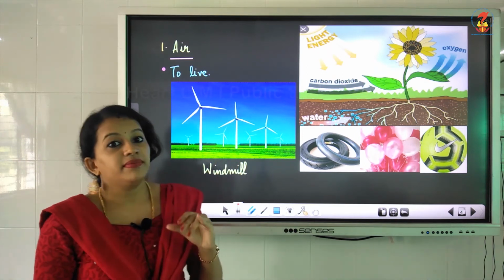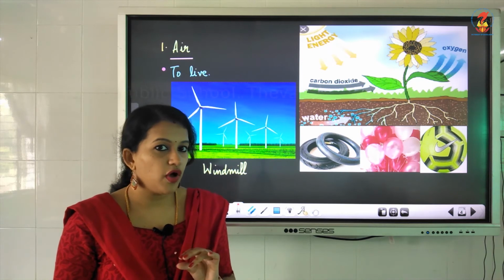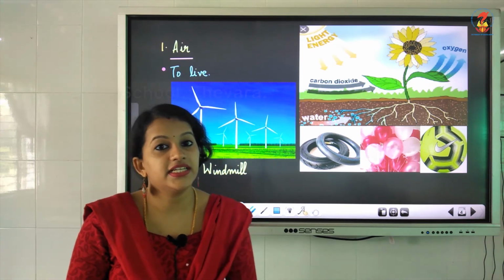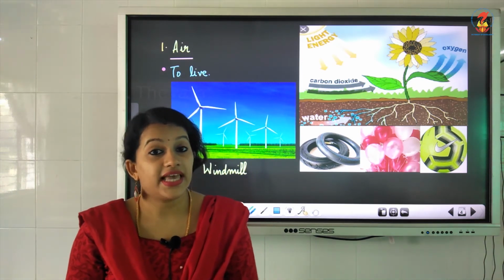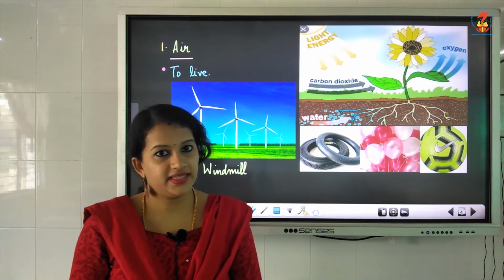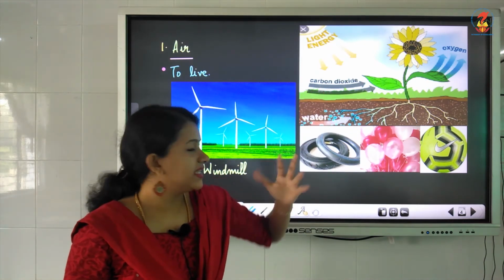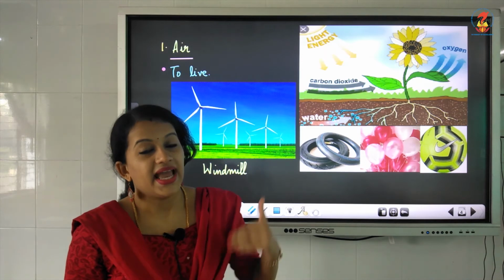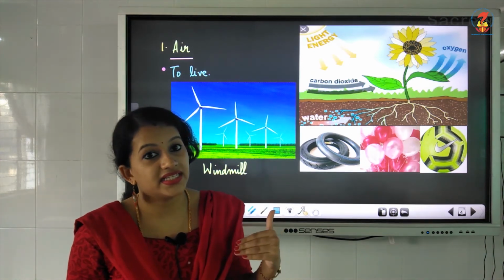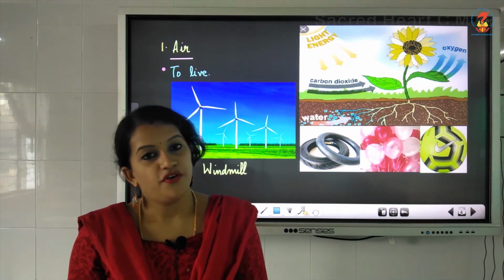Then from the wind energy, wind is also a form of air, isn't it? Wind energy is used to generate electricity, that is, by the use of windmills. Then the oxygen that is present in the air, I told you we breathe, and the carbon dioxide that is present in the air is used by plants to prepare food.